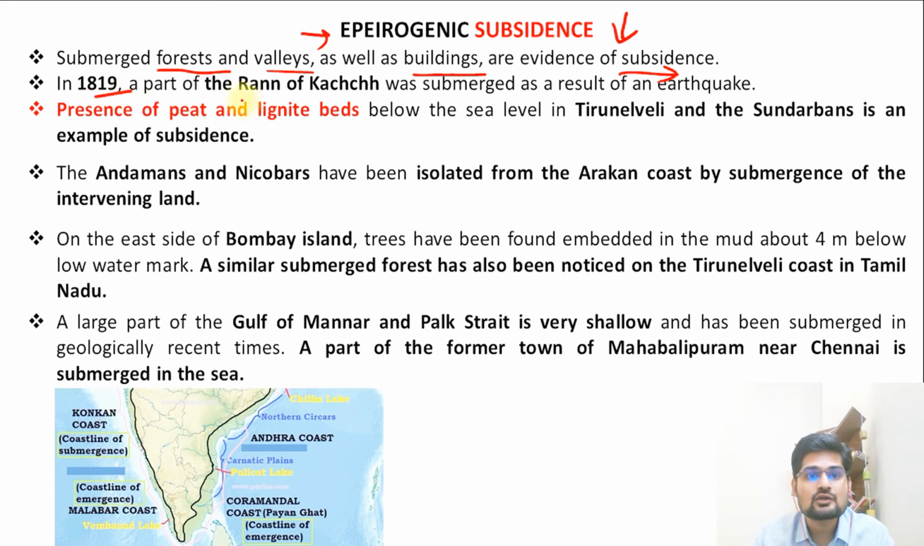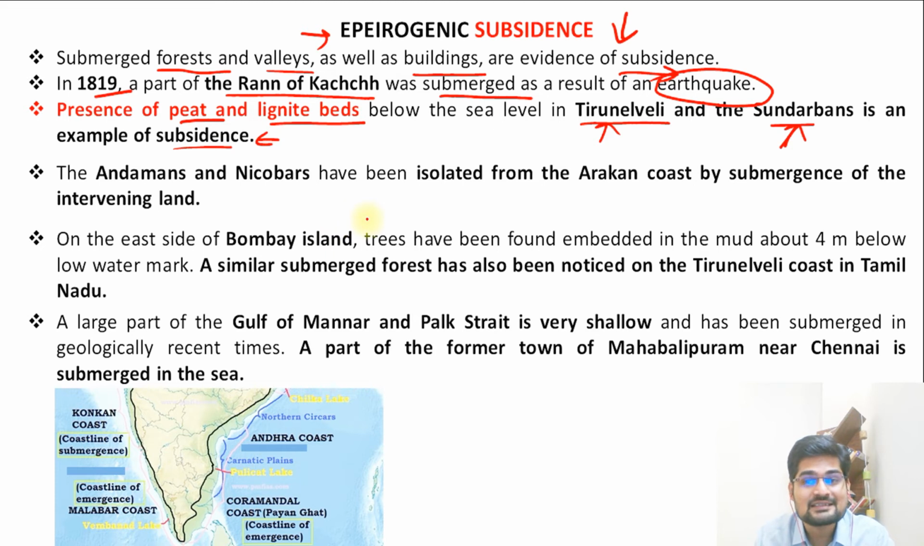So in 1819, a part of the Rann of Kutch was completely submerged as a result of the earthquake. That's another example. So presence of peat and lignite beds that we study in the coal, these are found in the Tirunelveli mines that we see, and apart from that we also see this subsidence effect in the Sundarban Delta as well. So there are numerous places, smaller islands near Sundarbans which have now subsided in the seawater.